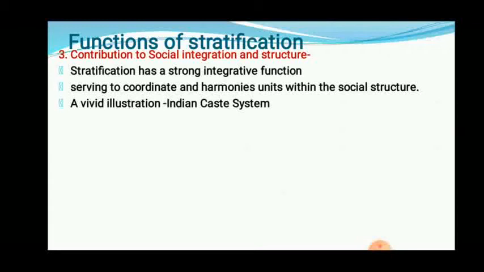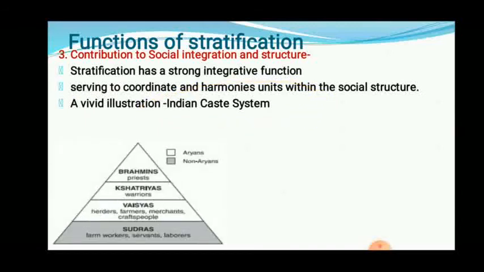For example, a vivid illustration, a major example, is the Indian caste system. There are four castes in the Indian caste system: Brahman, Kshatriya, Vaishya, and Shudra. The roles of Brahman, Kshatriya, Vaishya, and Shudra are different. Brahmans act as priests, playing a role in worshipping the god. Kshatriyas act as warriors, protecting the whole community.